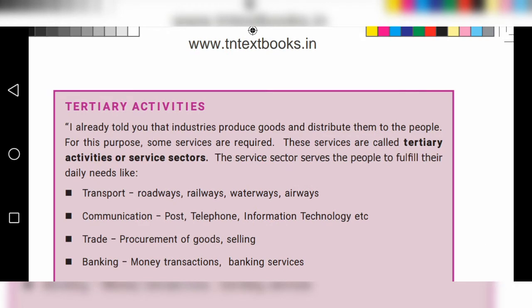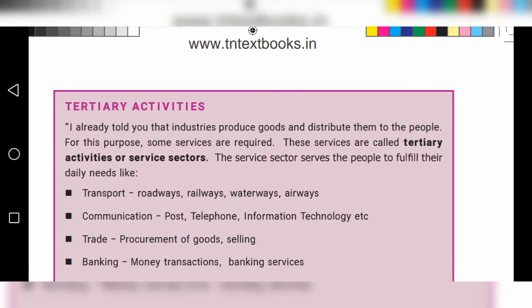I already told you that industries produce goods and distribute them to the people. For this purpose, some services are required. These services are called tertiary activities or service sectors. The service sector serves the people to fulfill their daily needs. I will explain, children, so you can understand.